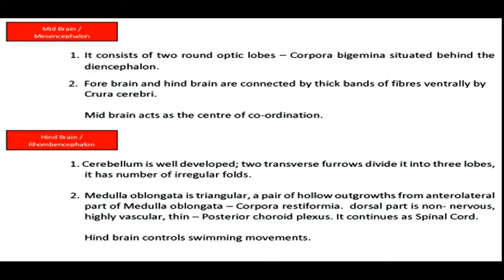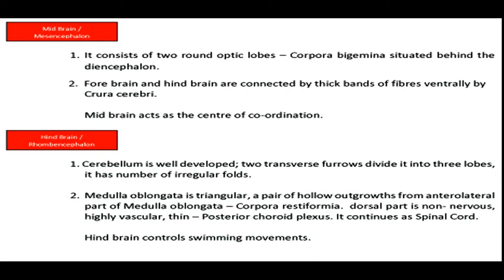Dorsal part of this medulla oblongata is non-nervous, highly vascular and thin, and this region of the brain constitutes the posterior choroid plexus. The anterior choroid plexus is seen in diencephalon and posterior choroid plexus is seen in medulla oblongata.